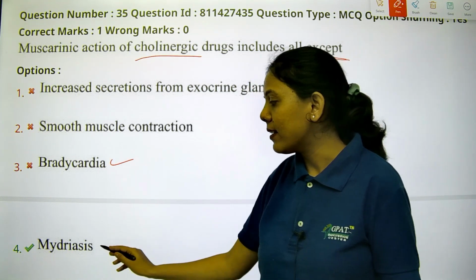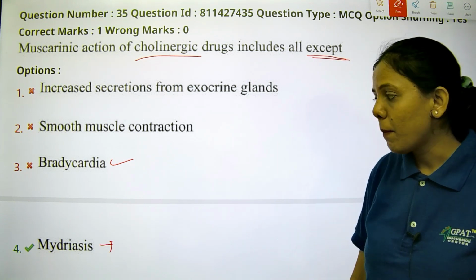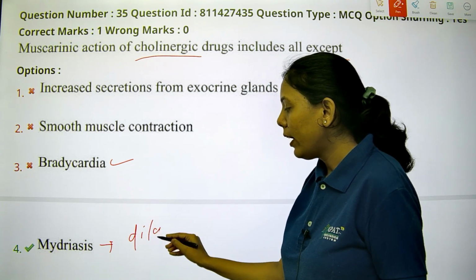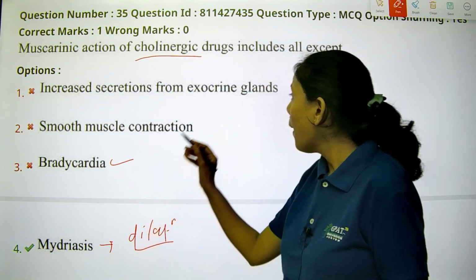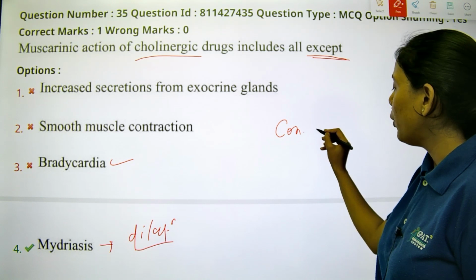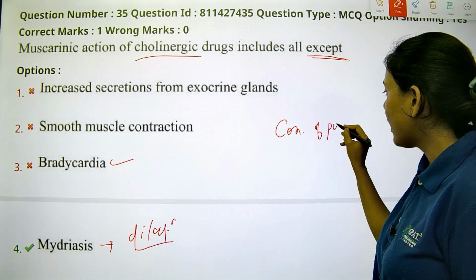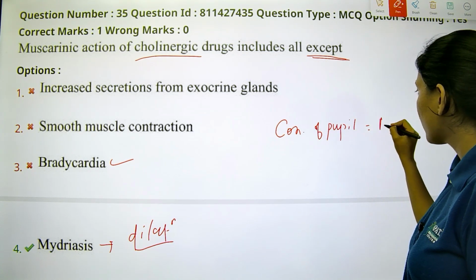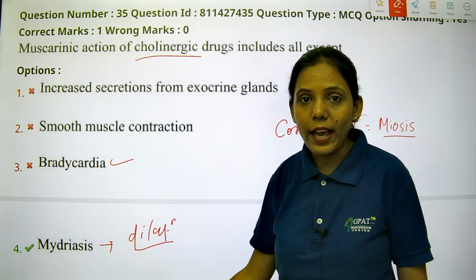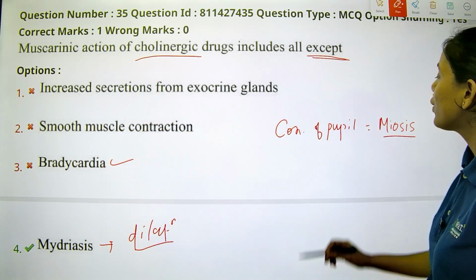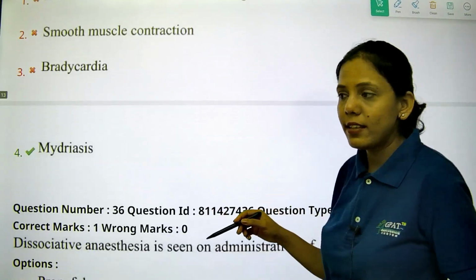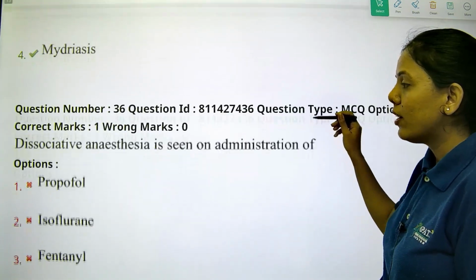Bradycardia will happen. Mydriasis is not there. Mydriasis is nothing but dilation of the pupil. But in case of cholinergic, there is constriction of the pupil, and this condition we call miosis. So dilation will not happen in case of the muscarinic action of cholinergic drug. Okay, so option D, the fourth, is the right answer. Let's see the next question.